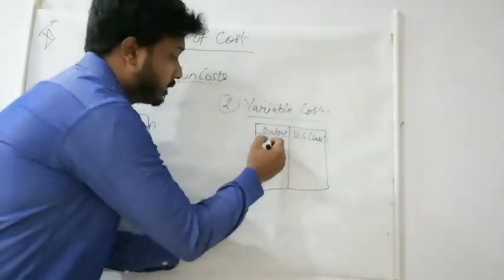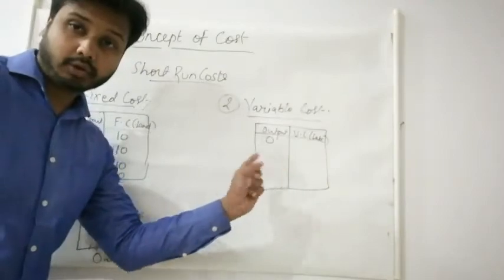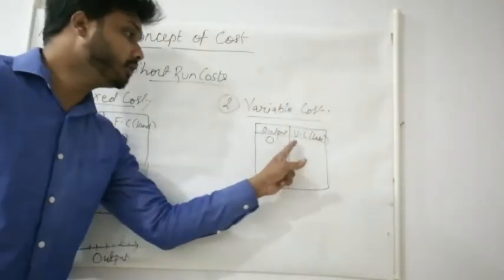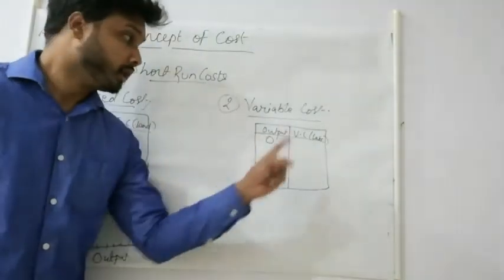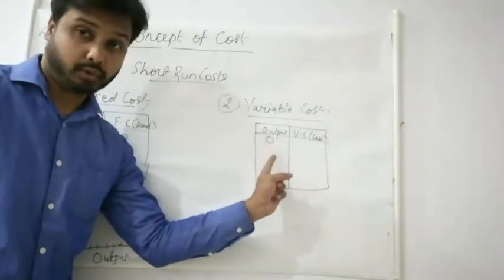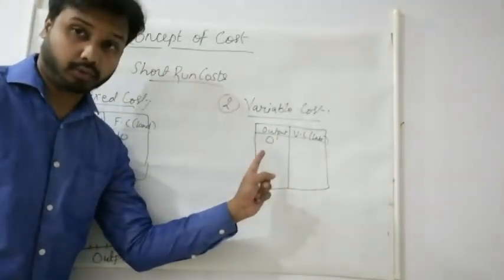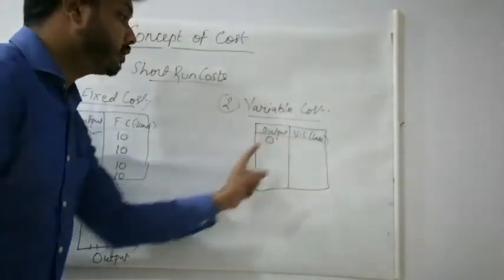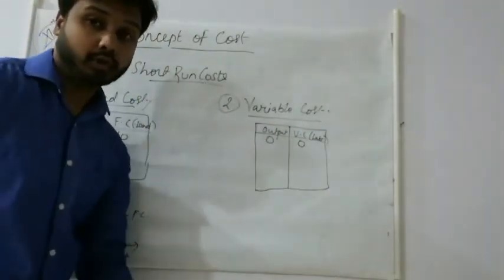Now if the output is 0, will there be any variable cost? No. Variable cost will only start when production starts. If we are using labor, then there will be some output. If we are using raw materials, there will be some output, okay? So variable cost will be 0 when the output is 0.